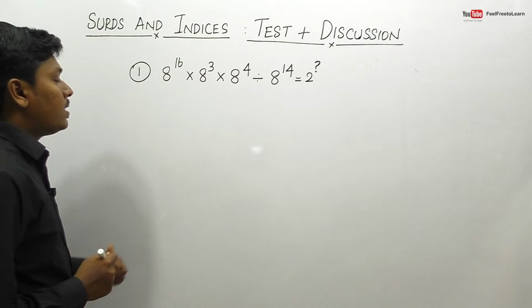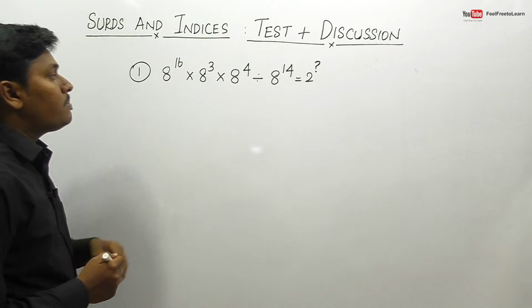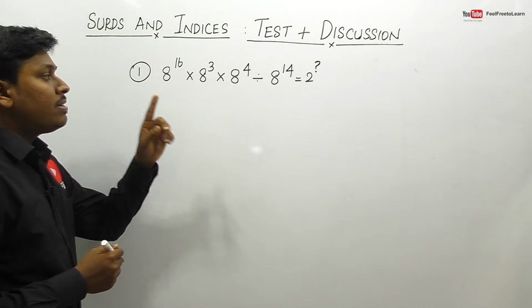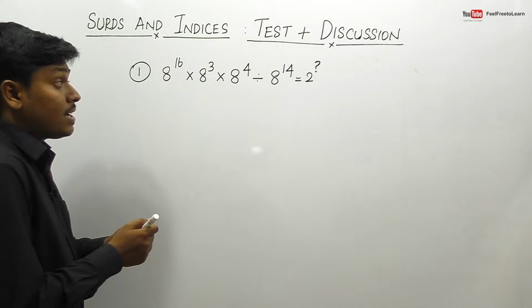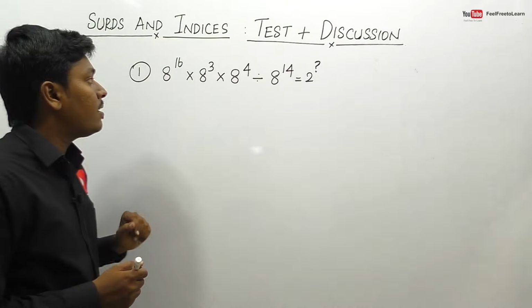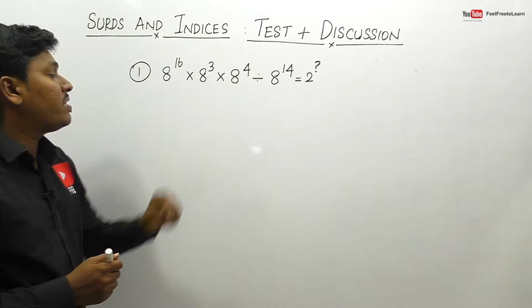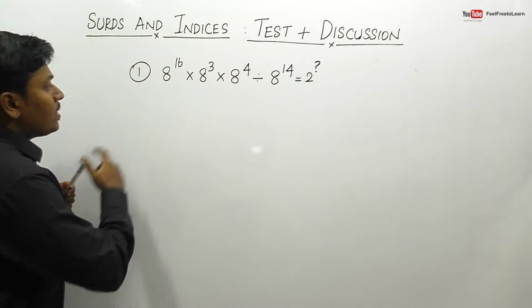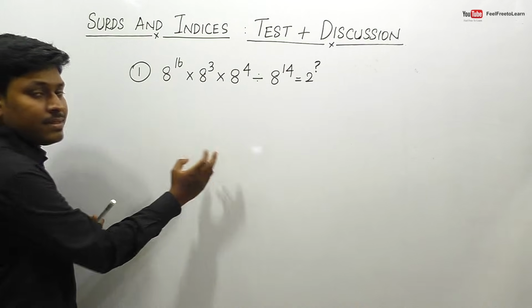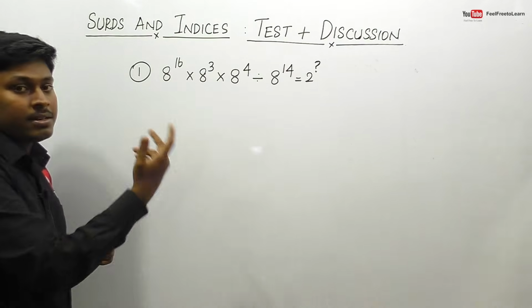Question number 1. 8 power 16 into 8 power 3 into 8 power 4 division 8 power 14 is equal to 2 power question mark. So friends, our target is to convert the left hand side expression in terms of 2 power something, right? Why? Because we need to find 2 power question mark. Either we can convert this 8 as 2 cube, or at the final stage we can convert this 8 in terms of 2, right?